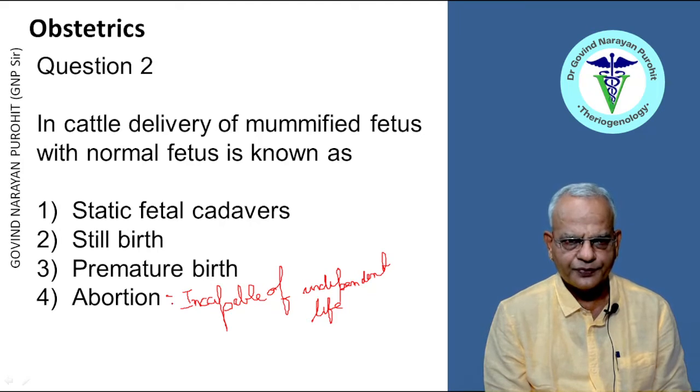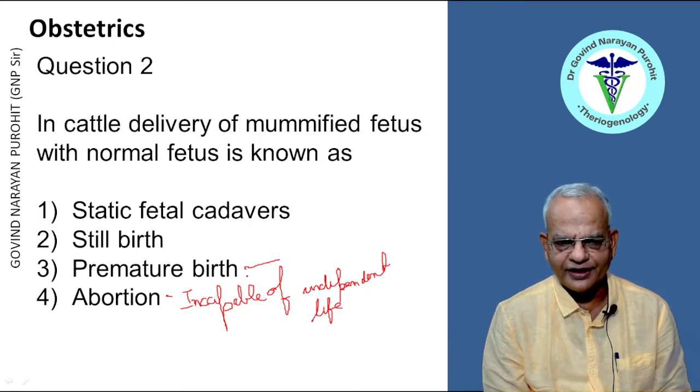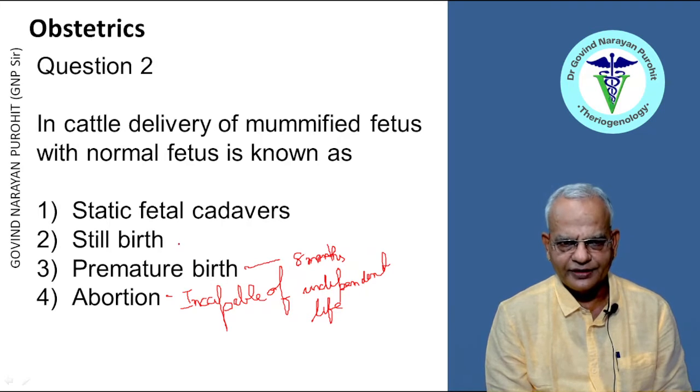That is abortion. Then premature birth is the delivery of a fetus which is capable of independent life. Say in cattle it is said that any fetus born beyond 8 months is capable of independent life. So that is premature birth. Then the term stillbirth, the delivery of a dead fetus with cattle, has been banned by the Bovine Society for Nomenclature, and they say stillbirth is a more appropriate term for pigs, but it should not be used for cattle. So the right answer is static fetal cadaver, right?